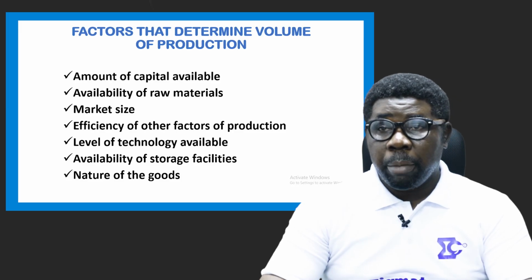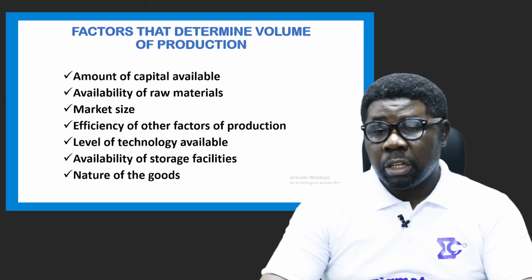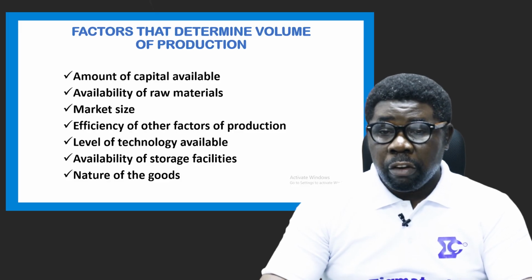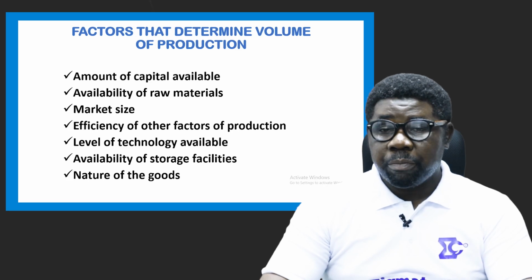So that is it. Nature of the product can actually determine the volume. If the goods are perishable, you produce according to demand. If the goods are not perishable, you can produce and store for future demand. So that means if the goods are not perishable, you can produce more volume. If the goods are perishable, you produce lesser volume so that you can sell off in adequate time.